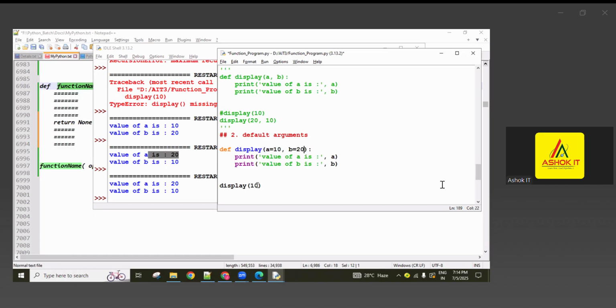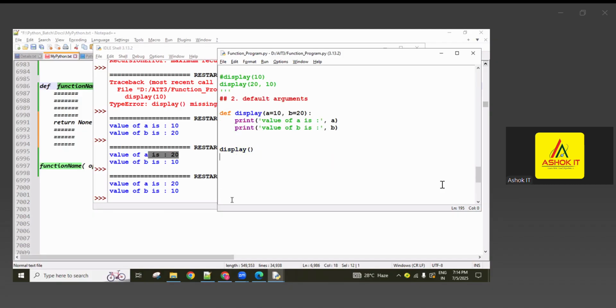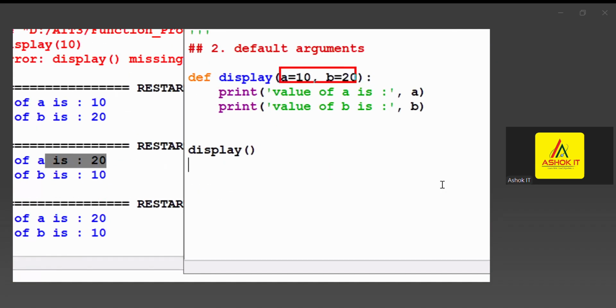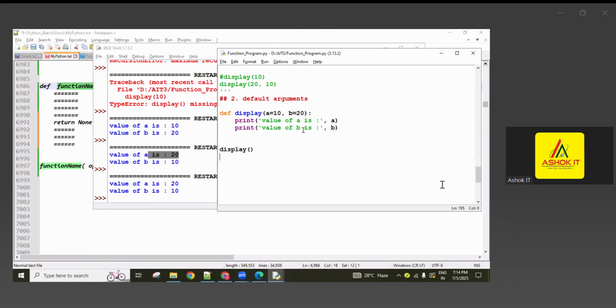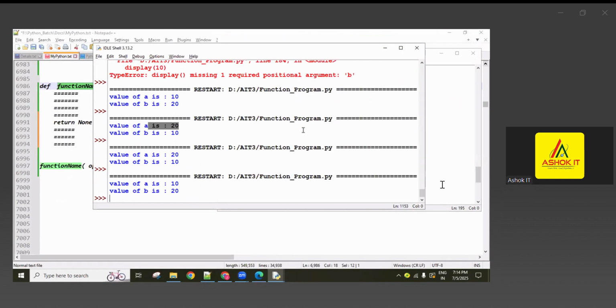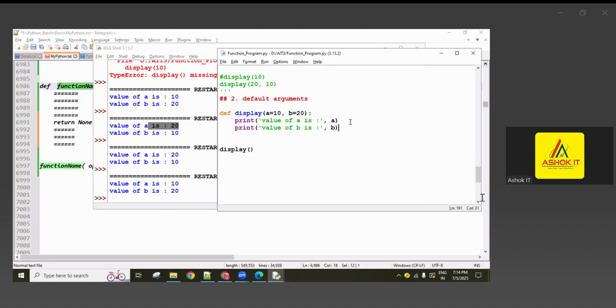Now I'm not giving any value here. Generally, if n number of parameters are there, the same number of values are required to be sent. But here I'm not sending any values, no problem. The default values can be used: a value 10, b value 20. Like that it prints, even though we are not passing any values at the time of calling. Okay, now everyone is clear? Here 10 value and now here 20 value is getting.